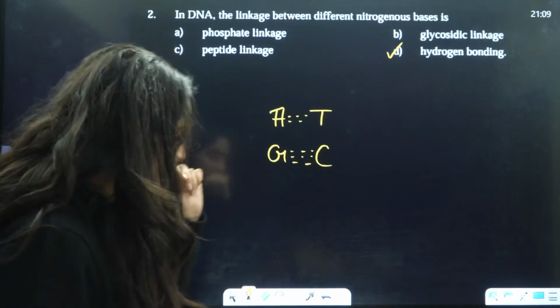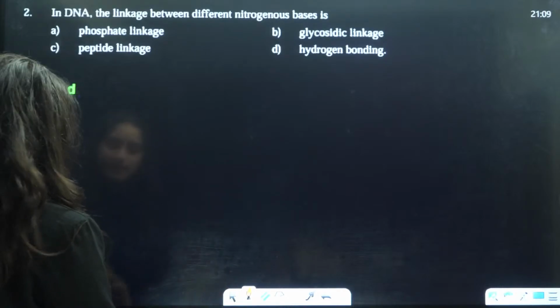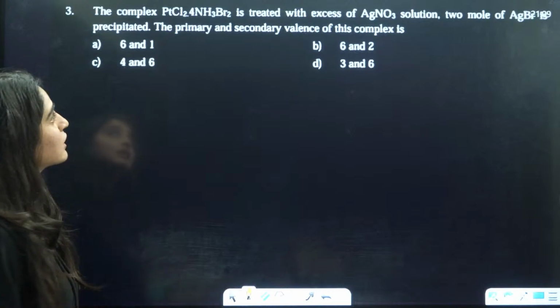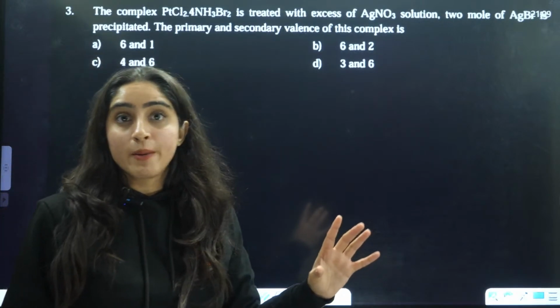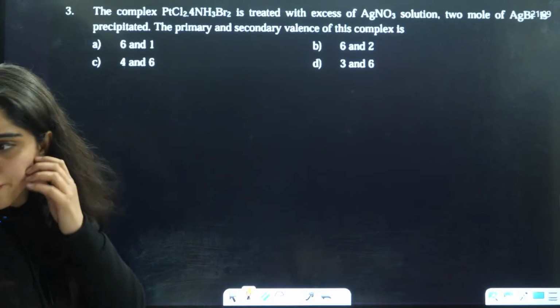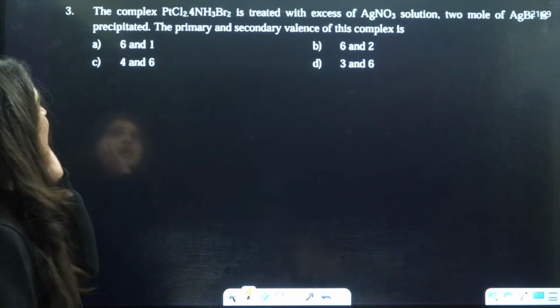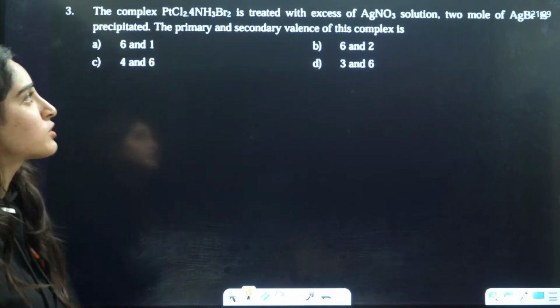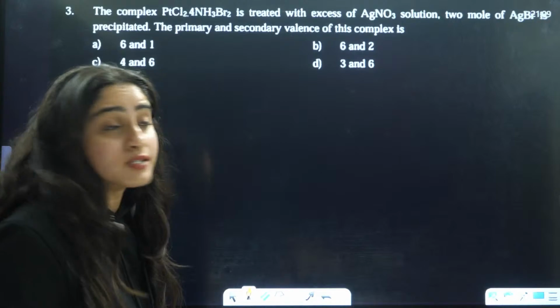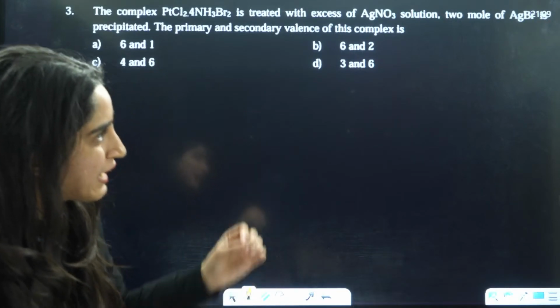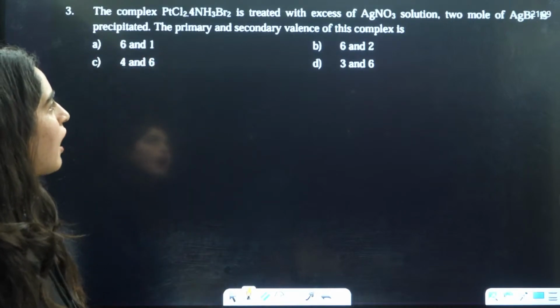Okay? Now, next students, the complex. Now they are talking about a complex. The complex PtCl2.4NH3Br2 is treated with excess of AgNO3 solution. 2 moles of AgBr are precipitated out.